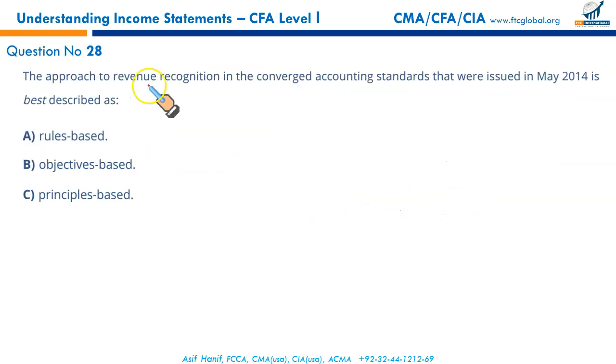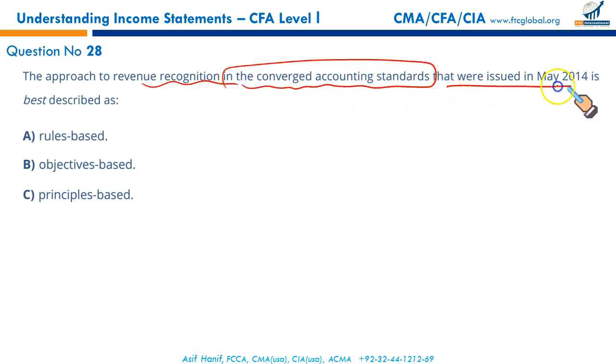Next, the approach to revenue recognition in the converged accounting standard that was issued in May 2014 is best described as what? Rule-based approach? No. The previous revenue recognition standard in US GAAP was rule-based. The new converged standard is principle-based.